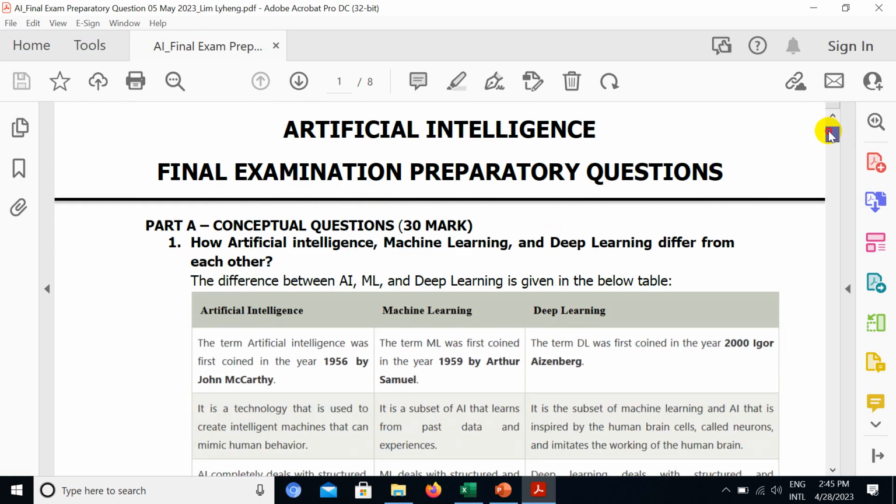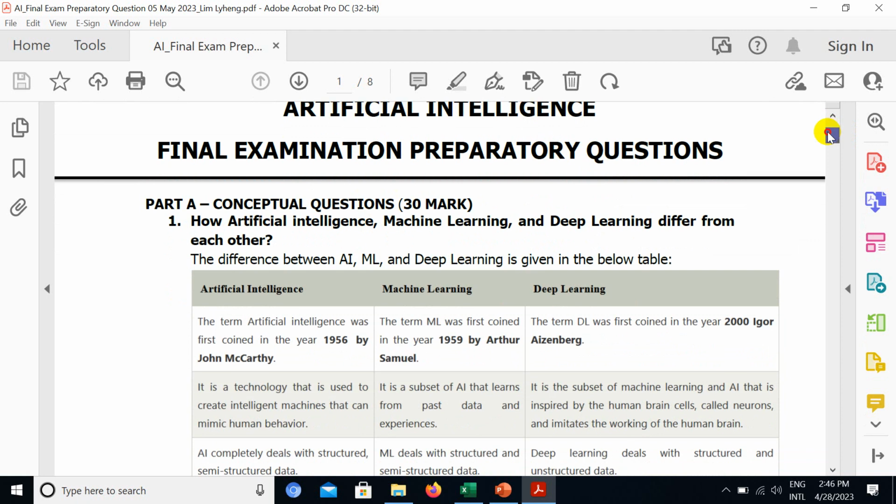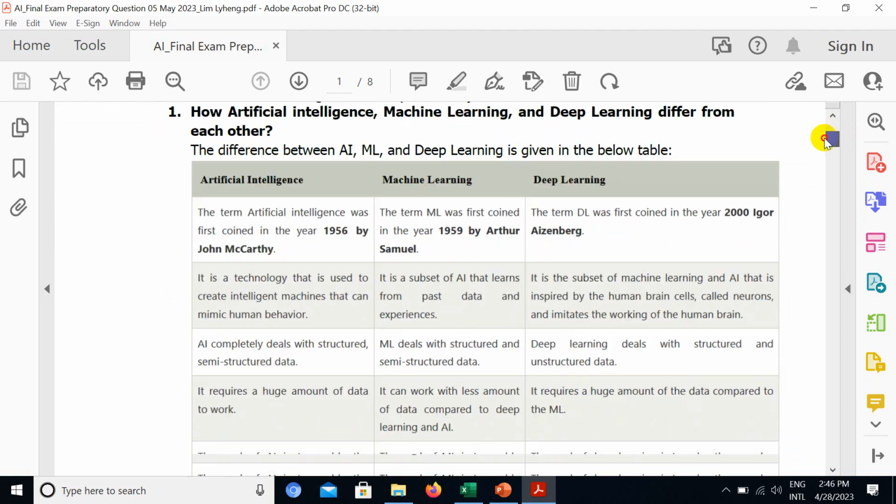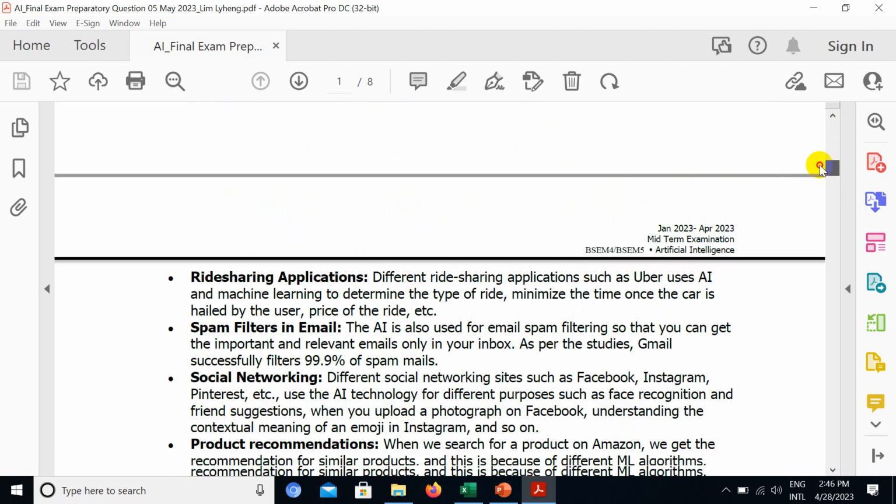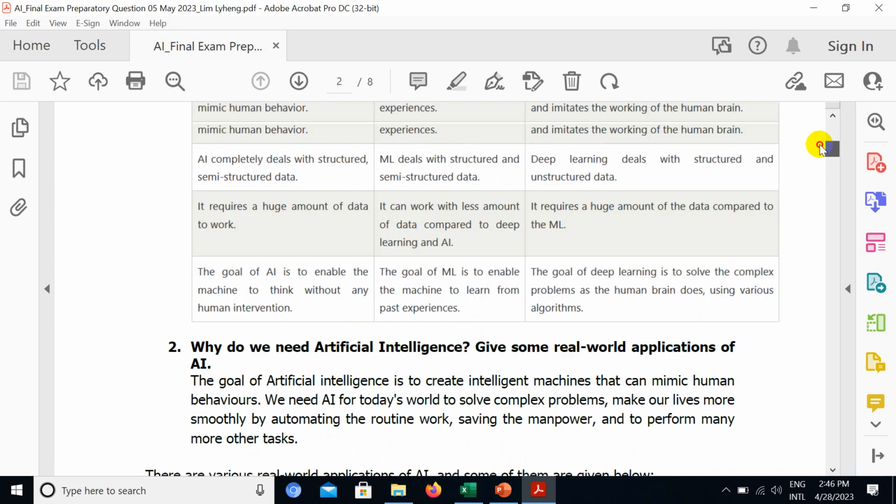So here we have many parts of the exam. For Part A, we have conceptual questions. In this Part A, you're going to get 30% of the total marks. I just divided it into two questions.